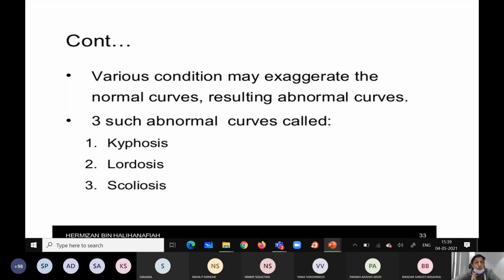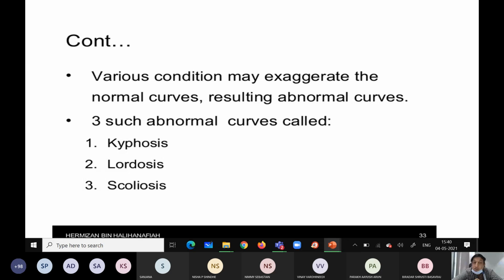There are 3 important conditions in applied anatomy related to the vertebral column: kyphosis, lordosis, scoliosis. These are nothing but abnormal curvatures of the vertebral column. Patients present with different abnormal postures, as you have seen somewhere in aged persons.